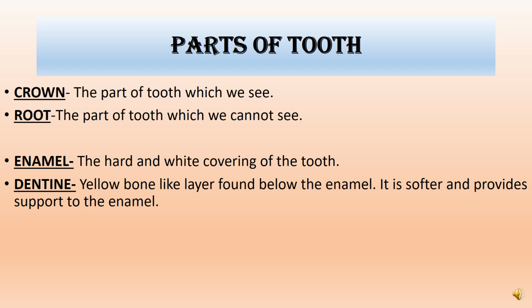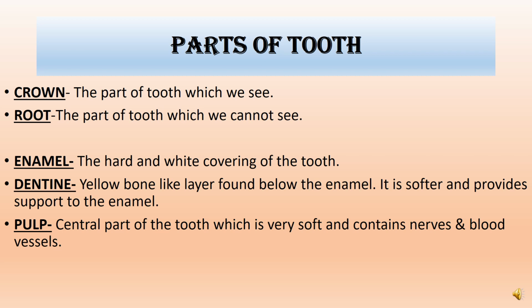Dentine is the yellow bone-like layer found below the enamel. It is softer and provides support to the enamel. Dentine is present below the enamel and is a yellow bone-like layer. And it supports the enamel to sit properly.